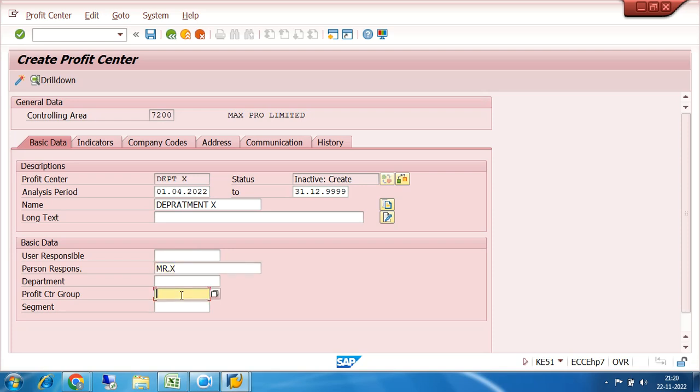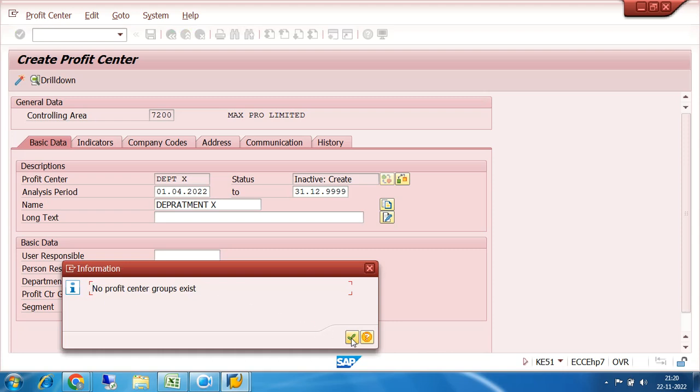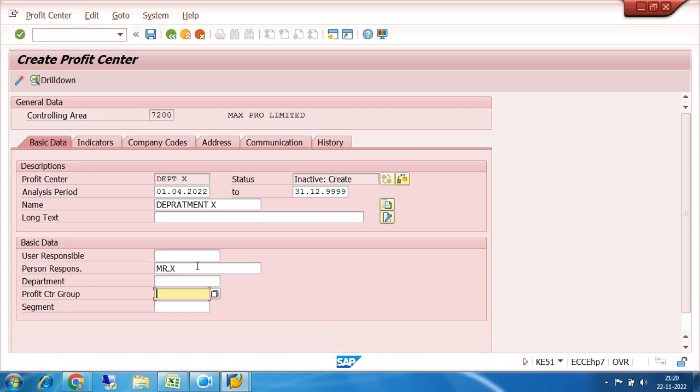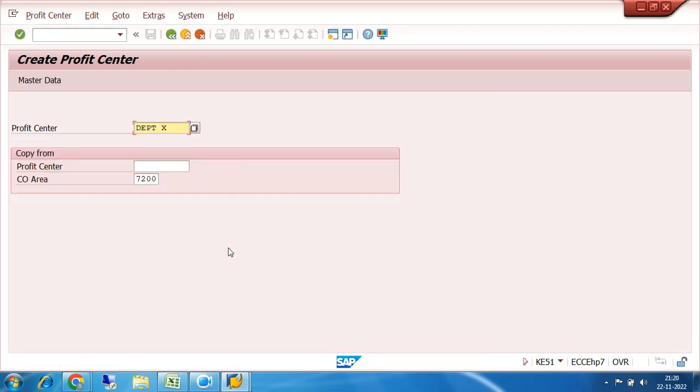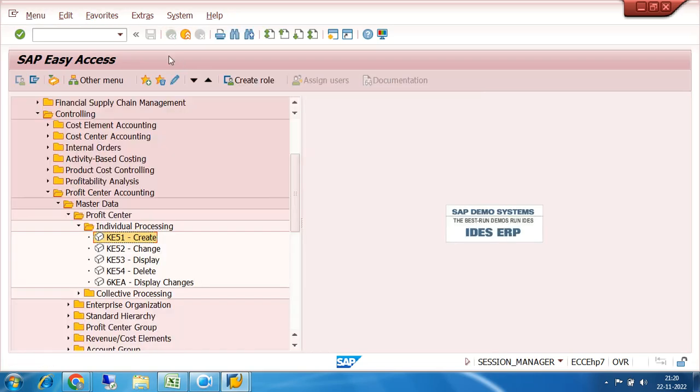Here it is asking the profit center group. You can click on the drop down. Okay, no group exists, so we have to create the group first because we have not created any group. Let us come back, create the group, and then create the profit center.